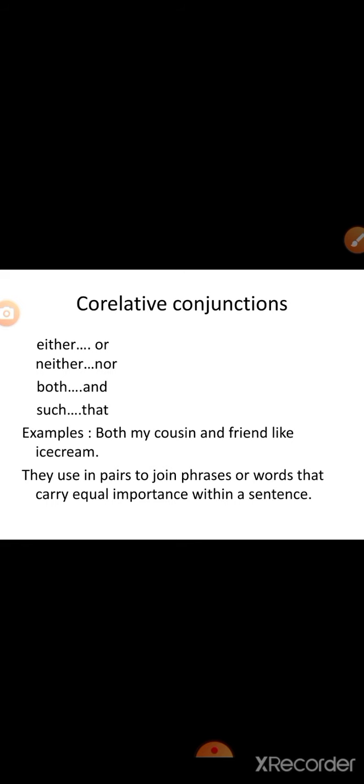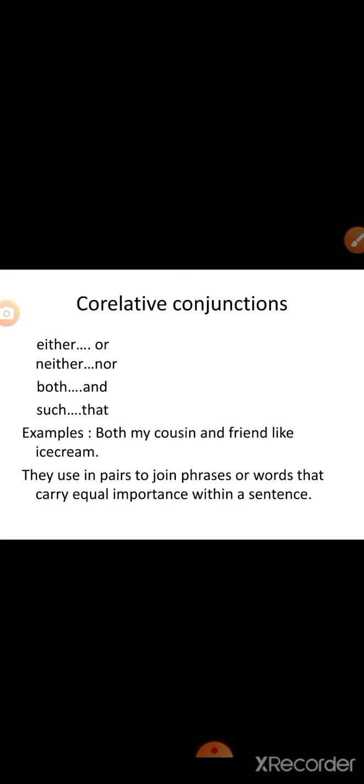Neither and nor is a correlative conjunction. Both and is a correlative conjunction. So that and such that is also a correlative conjunction. So we use either or when we want to introduce two alternatives. For example, you can either come with us or stay at home.